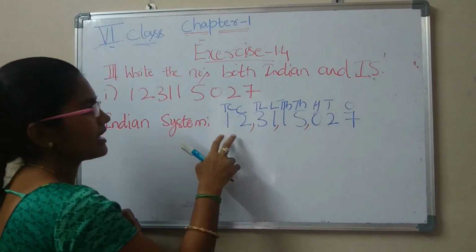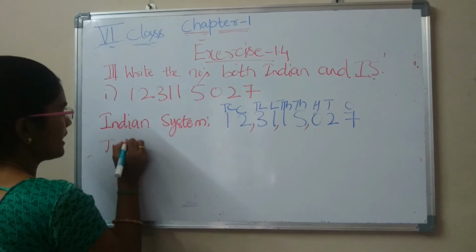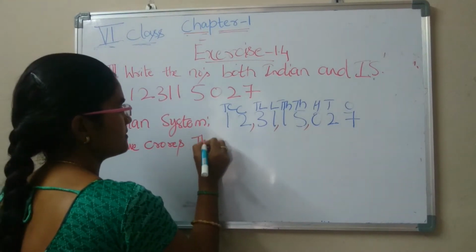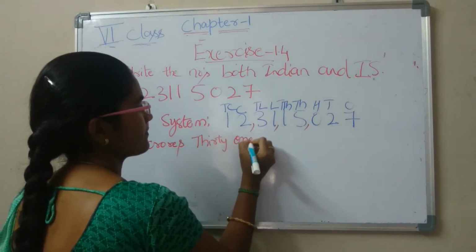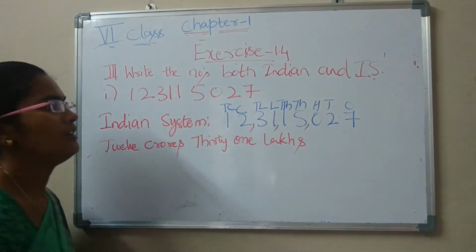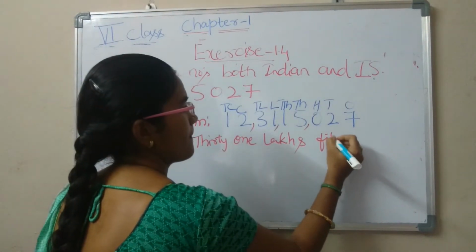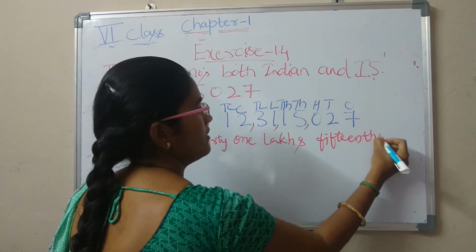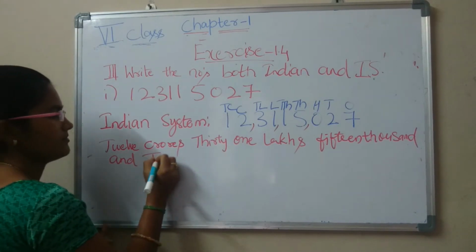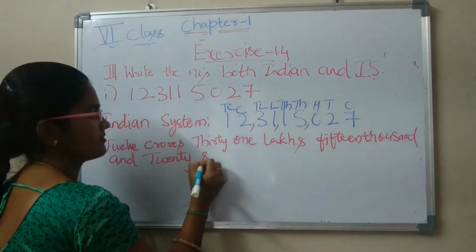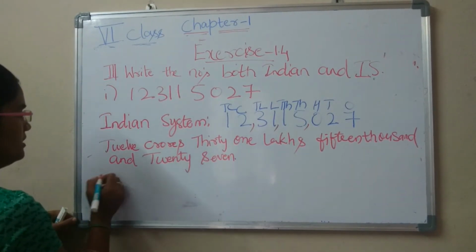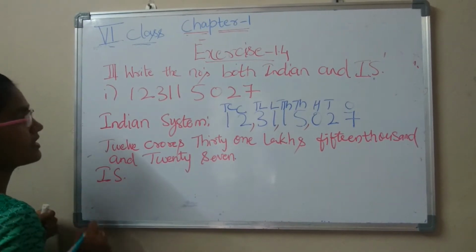This becomes 12 crores, 31 lakhs, 15,000 and 27. In this way we have to write in the Indian system. Now check in the international system.